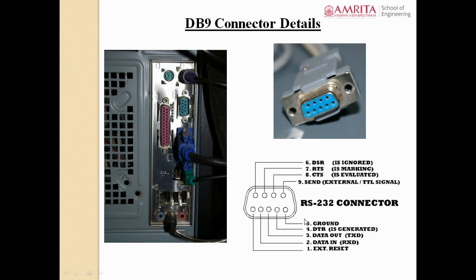So in our connection, you are using only pin numbers 2, 3 and 5. Pin 3 is transmit, 2 is receive, and 5 is ground with respect to the PC, right? Then what is the use of the other pins, say CTS, RTS, etc.? They are known as handshaking pins or acknowledgement pins.